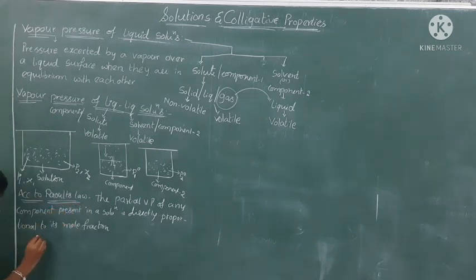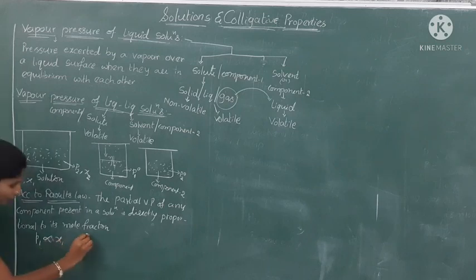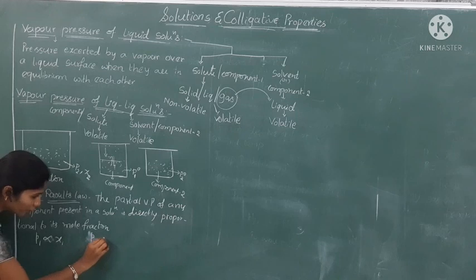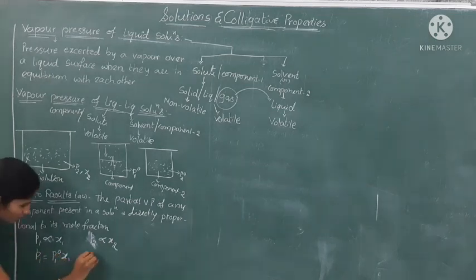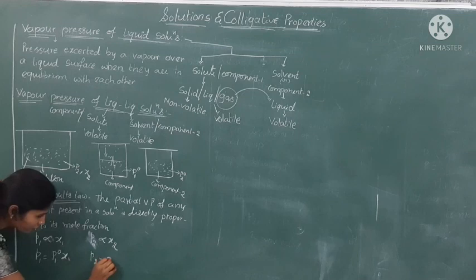It is nothing but P1 is directly proportional to x1 for one compound, and P2 is directly proportional to x2 for the second component. So this can be written as P1 is equal to P1 naught into x1 and P2 is equal to P2 naught into x2.